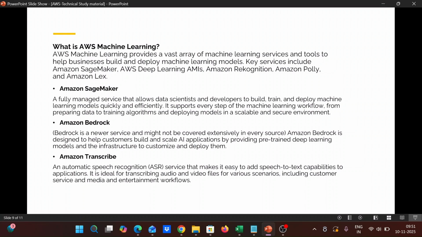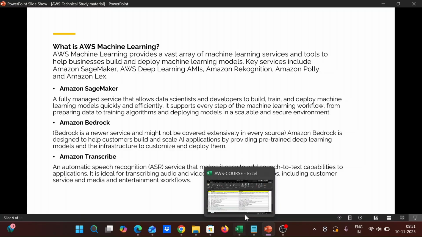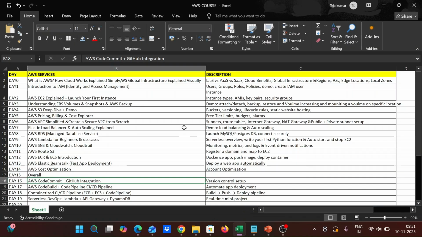I would like to tell, in my next videos, these are the services which I am going to extend in my series. I would like to tell what AWS is. As of now, I have completed what AWS is, how the cloud works simply, and what the infrastructure is. And next, as day 1, I'm going to tell about IAM, because it is an important step which everyone should know.